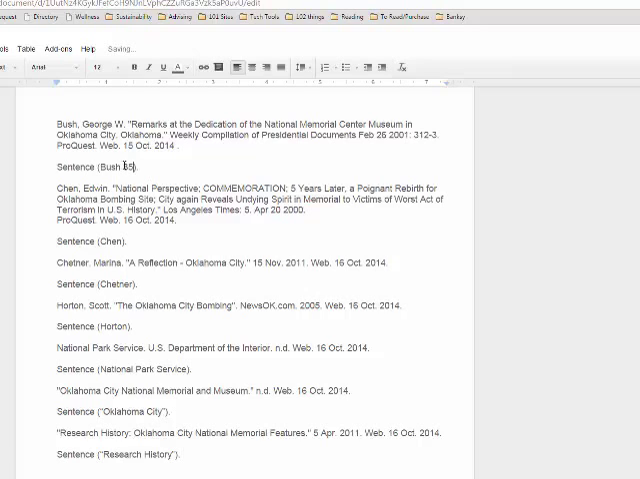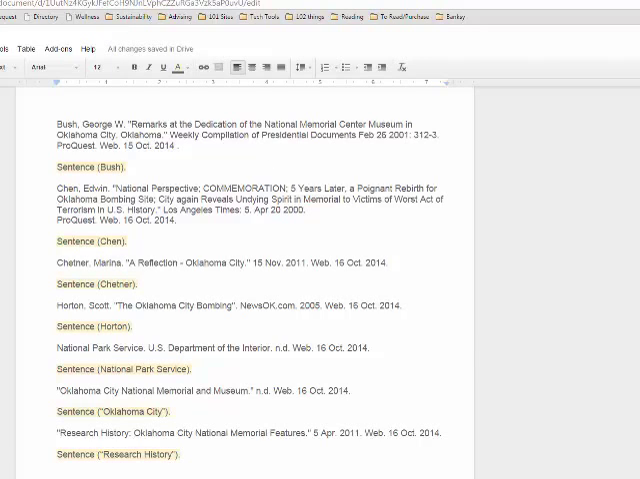Now, typically you might see something like Bush 35. Right, you see where I'm typing now? And that is if you have page numbers. But this article doesn't have page numbers, so you don't need those. If there are page numbers, include them. If there are not, this is a good enough cheat sheet for you.